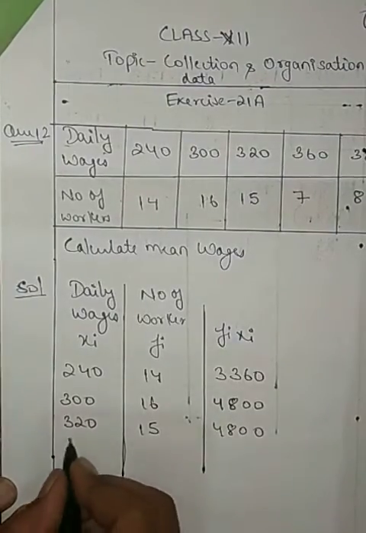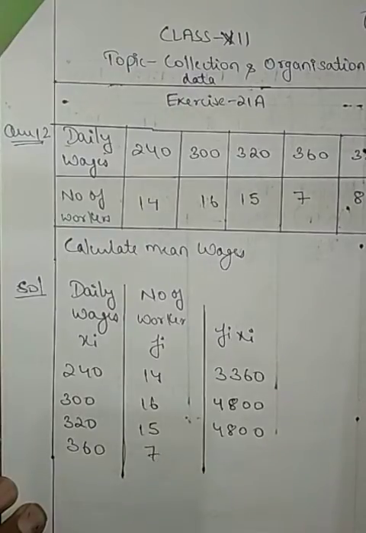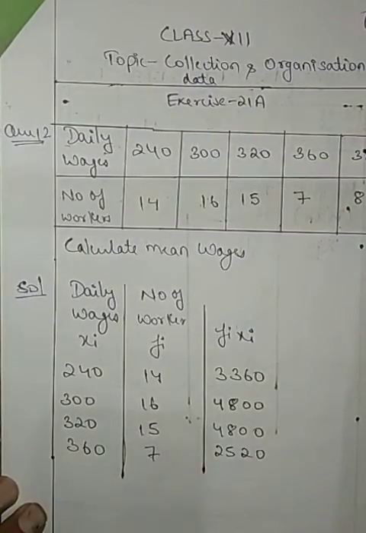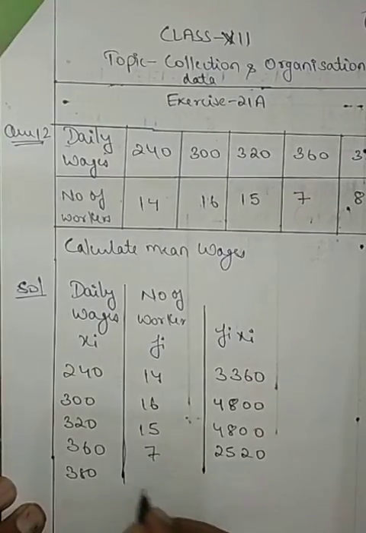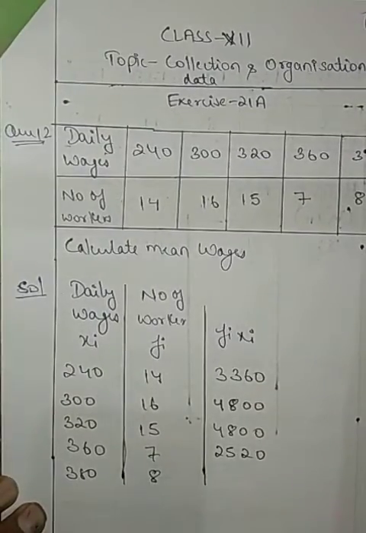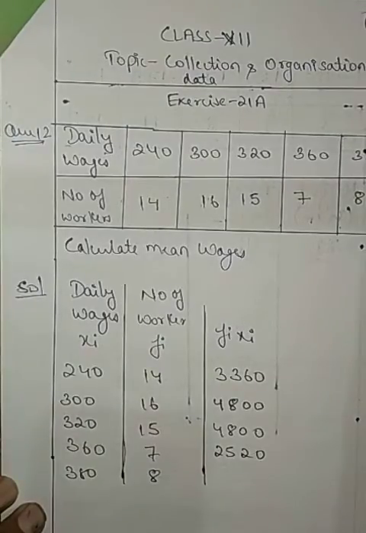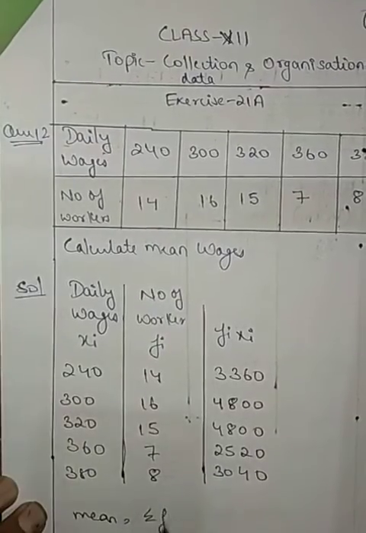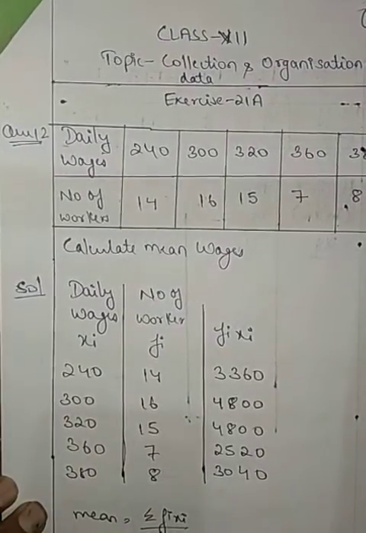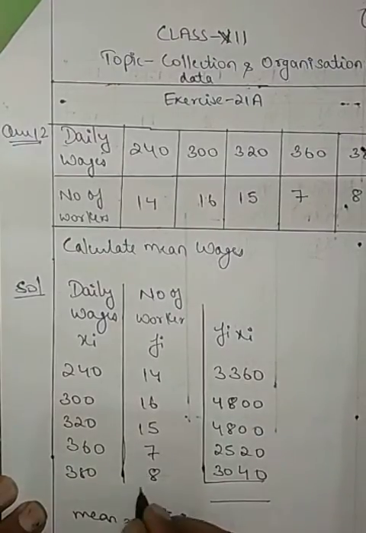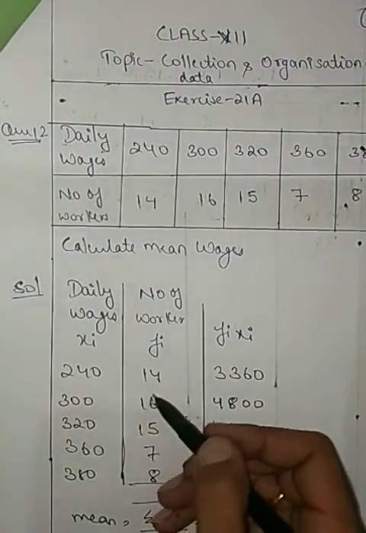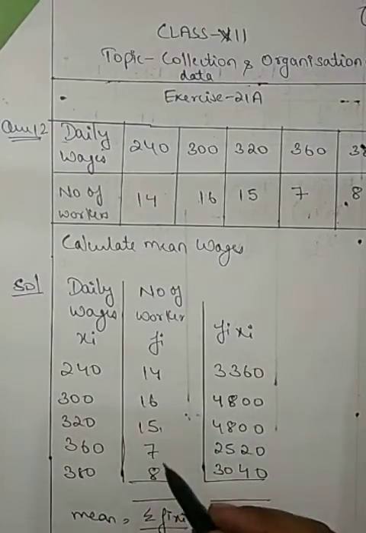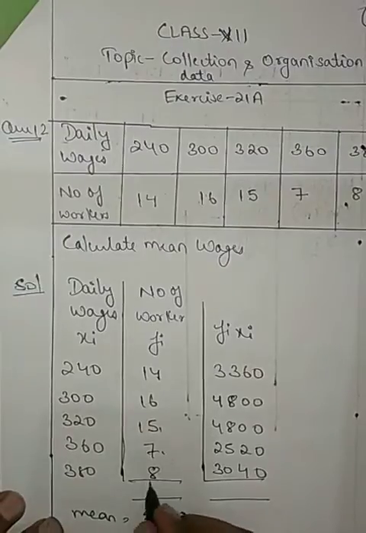Now we have 360. How many workers? 7 workers. 360 multiplied by 7 gives you 2520. Then we have 380. How many workers? 8 workers. 380 into 8 gives you 3040. Mean is given by summation Fi Xi upon summation Fi. Means you have to add these and these. 14, 16 is 30, 30 plus 15 is 45, 45 plus 7 is 52, 52 plus 8 is 60.